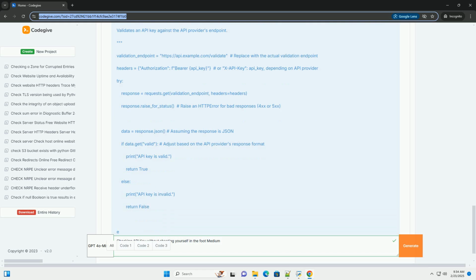Important notes about logging filters. Regex complexity. The example above uses a very simple string replacement. For more robust masking, use regular expressions to identify API keys based on their format. However, be extremely careful with regex. Incorrect regex can accidentally mask other data.